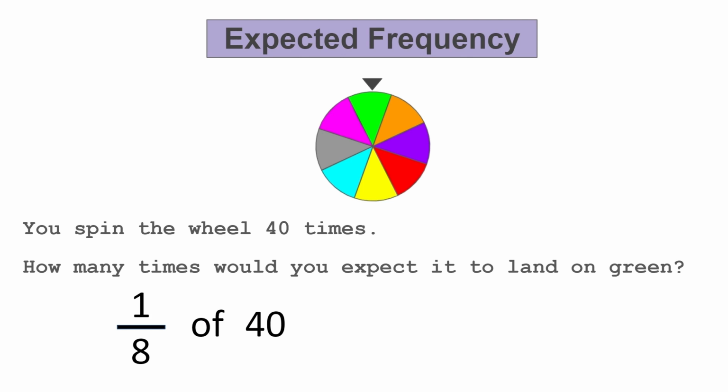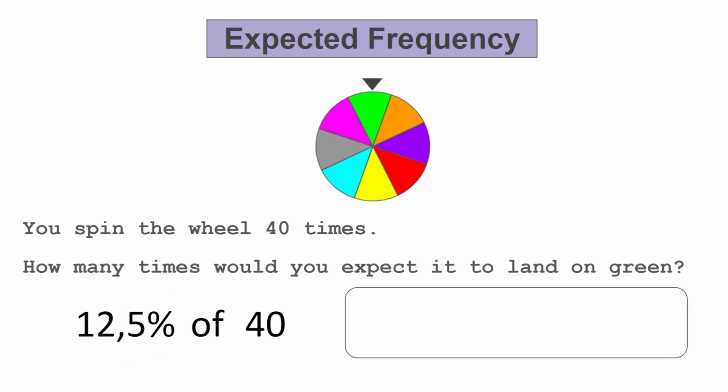Now, in the previous example, we calculated a fraction of an amount. Now remember, probability can also be shown as a percent. So in this example, I would like to demonstrate how to calculate a percentage of an amount. And 1/8 in percent form is 12.5%. Now, to calculate a percentage of an amount, you can multiply the percent by the amount. So in this case, this means that you will take the probability of landing on green, which is 12.5%,